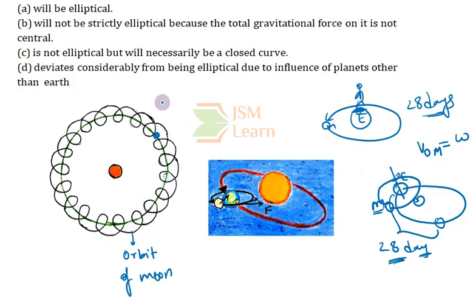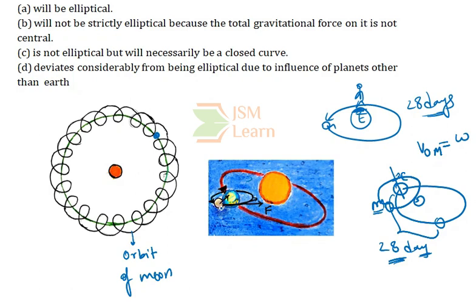So we know that any planet, when it is under the influence of the gravitational force of the Sun, will move in an elliptical orbit, as the gravitational attractive force exerted by the Sun on the planet is a central force. Due to that reason, the Earth is also moving in an elliptical orbit around the Sun.